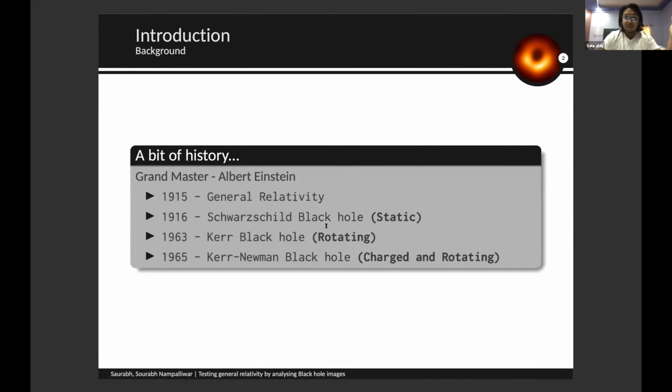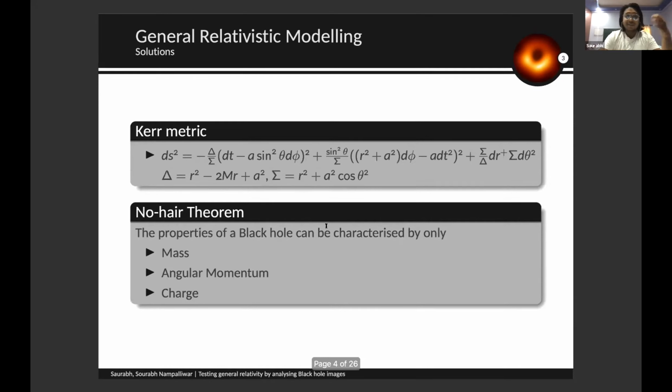So just to give a brief outline, in 1915, we had general relativity by Albert Einstein. In 1916, we had the very first solution of a black hole, the Schwarzschild black hole. In '63, we had the Kerr black hole, which is a rotating version of the Schwarzschild black hole, which has some angular momentum. Then we had a generalized solution in '65, where there is a charge and an angular momentum of a black hole.